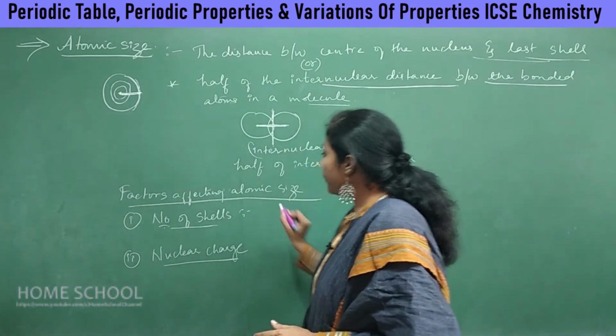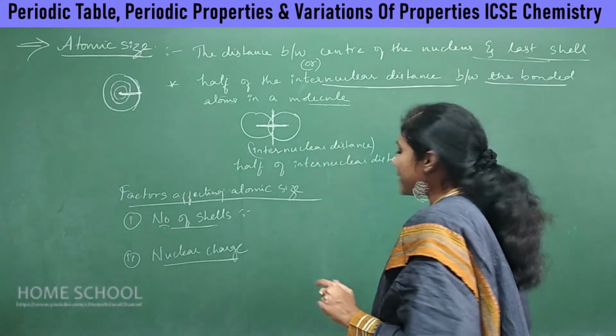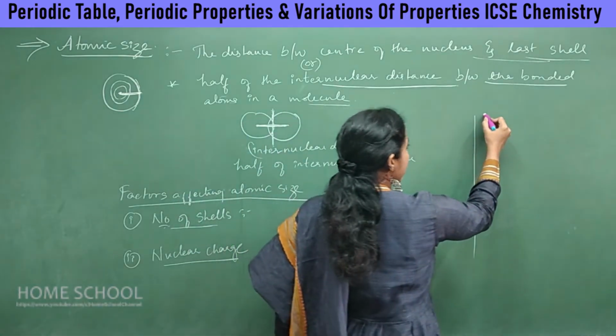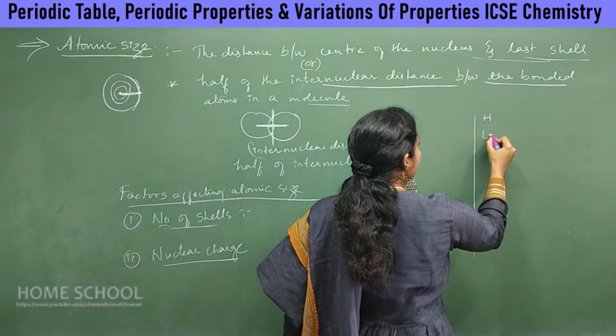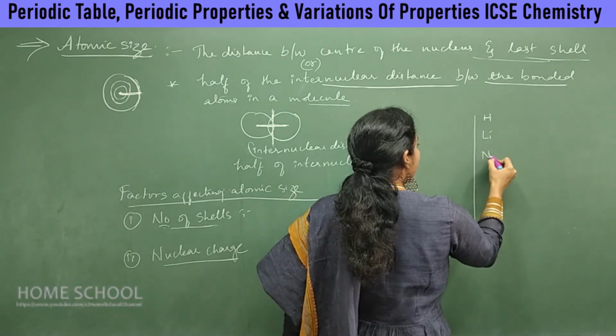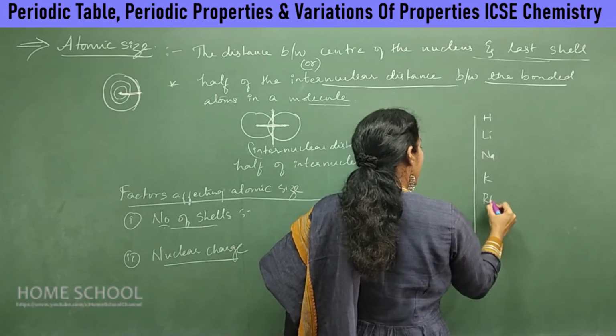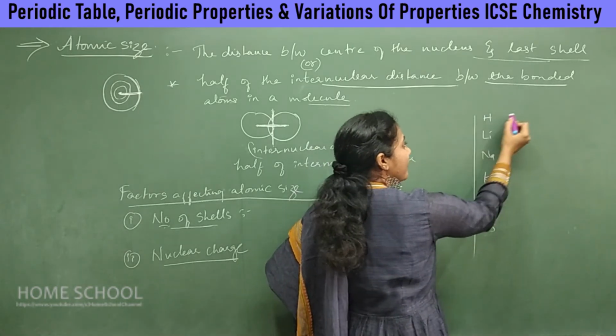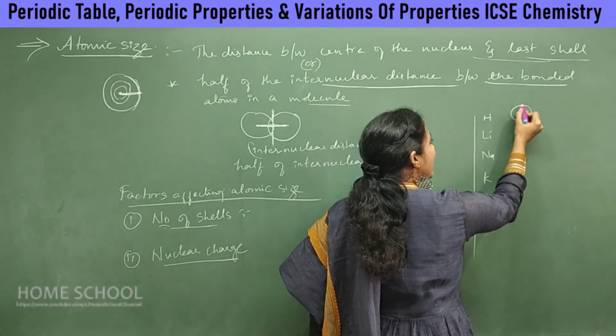Clear? And let us clearly study how our atomic size depends on the number of shells. See here, if you take the elements present in the first group, let me list them out: hydrogen, lithium, and then sodium, potassium, rubidium, cesium. So can you tell me how many shells you have in hydrogen? Hydrogen has only one shell.